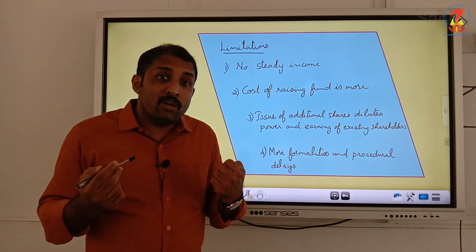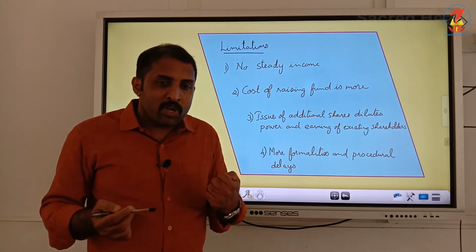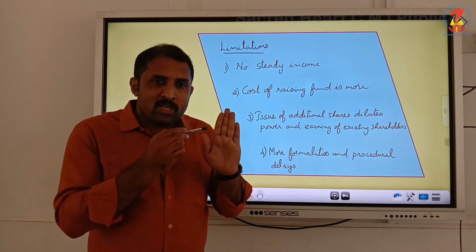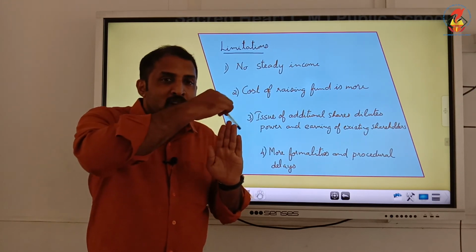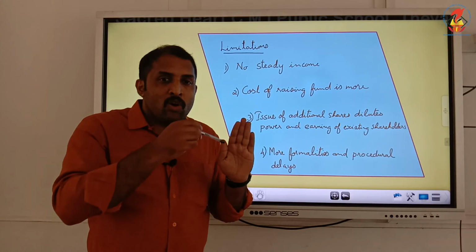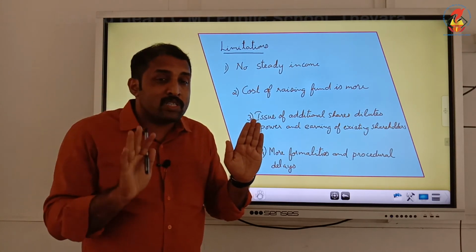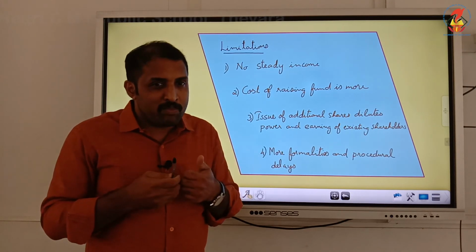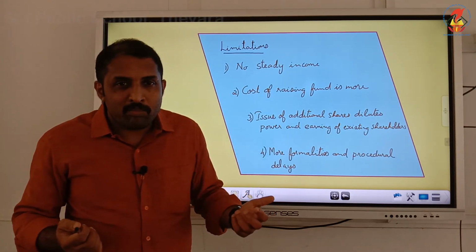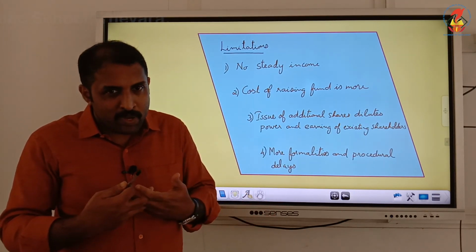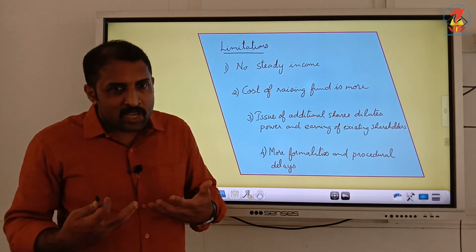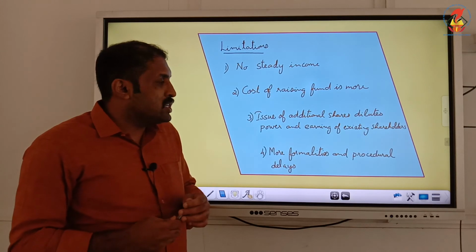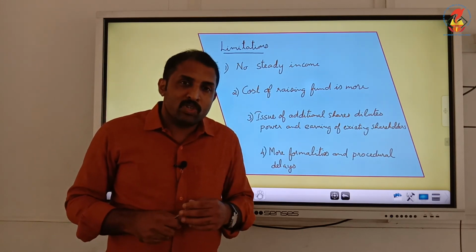Along with that, earnings will also come down, because the first time if it was 100 shareholders, the total profit has to be shared with the 100 shareholders. But when 50 more shareholders are coming, the profit has to be shared with the 150 shareholders. That means the share of earning will come down. Dividend will come down. Last one is more formalities and procedural delay.